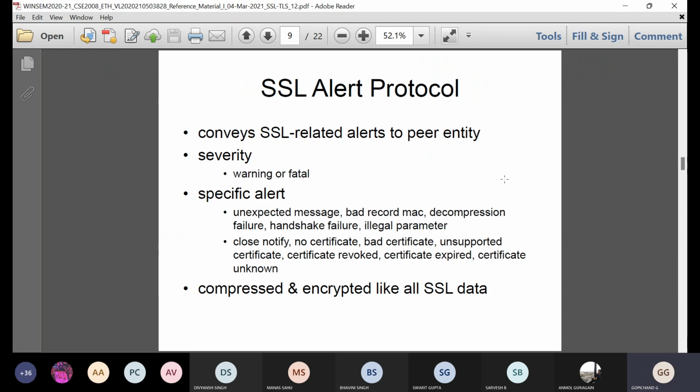denoted here with a warning message or fatal error message, and specific alerts will be displayed like unexpected message, bad record MAC, decompression failure, handshake failure, illegal parameter, close notify, no certificate, bad certificate. All these are the alert messages which this SSL protocol will display. Compressed and encrypted like all SSL data. So the compression and encryption will be similar to all SSL data.